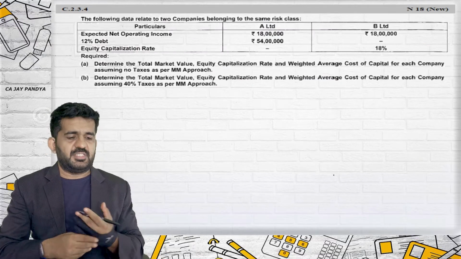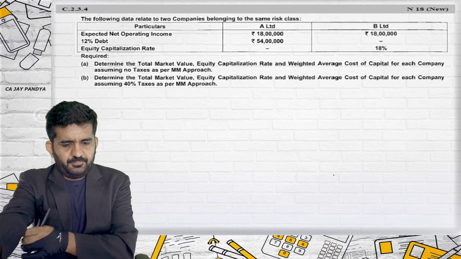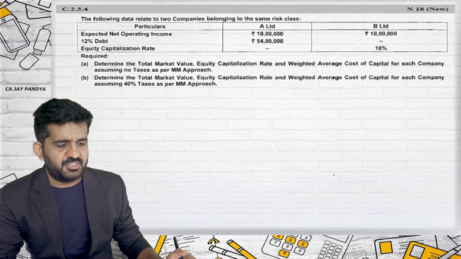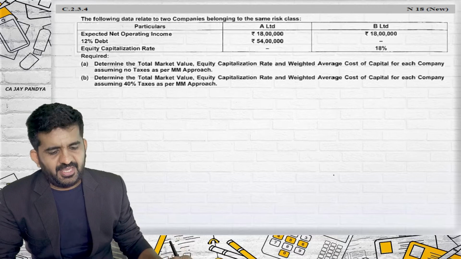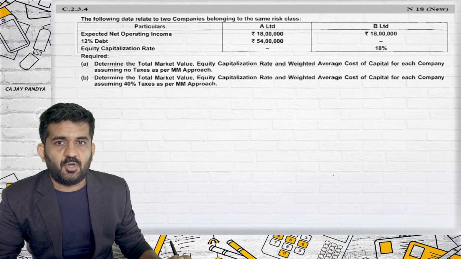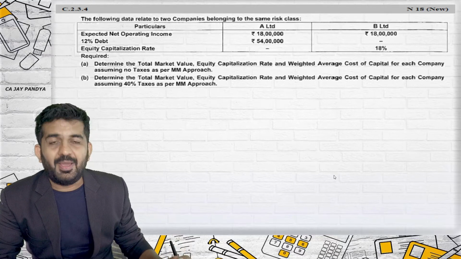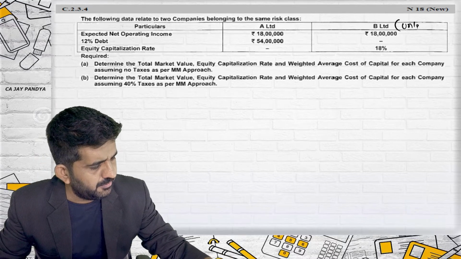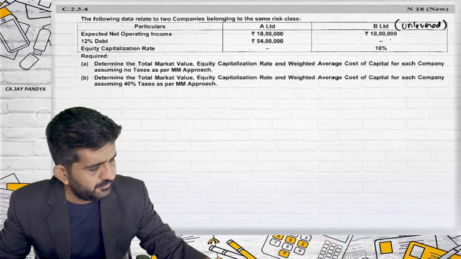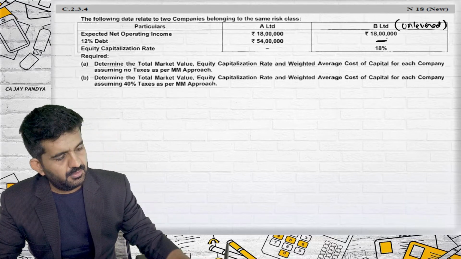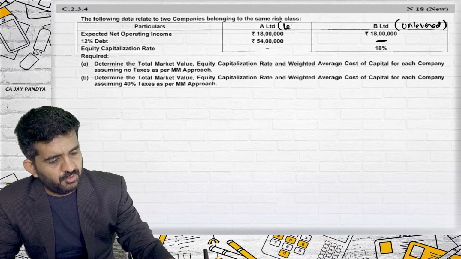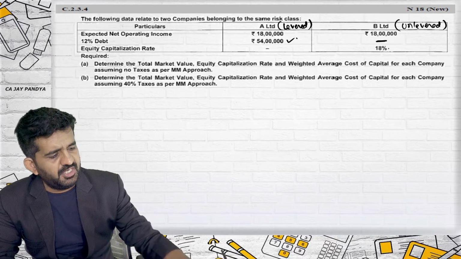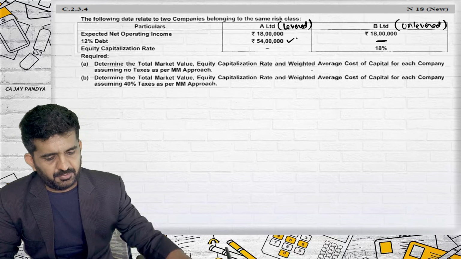This is where we were stuck, and we are doing it once again. The following data relates to two companies belonging to the same risk class. Expected net operating profit is EBIT. 12% debt is given. This is unlevered because there is no risk, and this is levered because there is a risk. Equity capitalization rate is 18%.